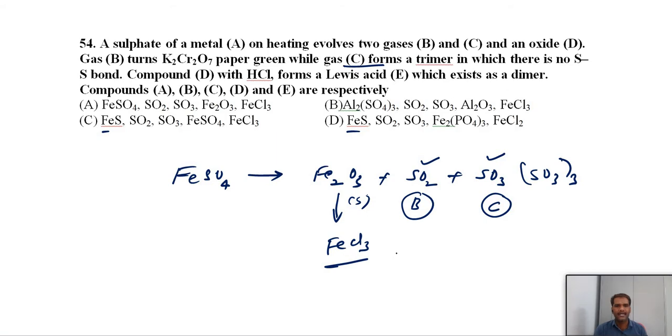It will exist as Fe2Cl6. So now this is the story about that question. According to this, the option should be A. Ferrous sulfate, if we heat it, you will get sulfur dioxide, sulfur trioxide and ferric oxide. And this ferric oxide, if you treat with HCl, you will get ferric chloride.